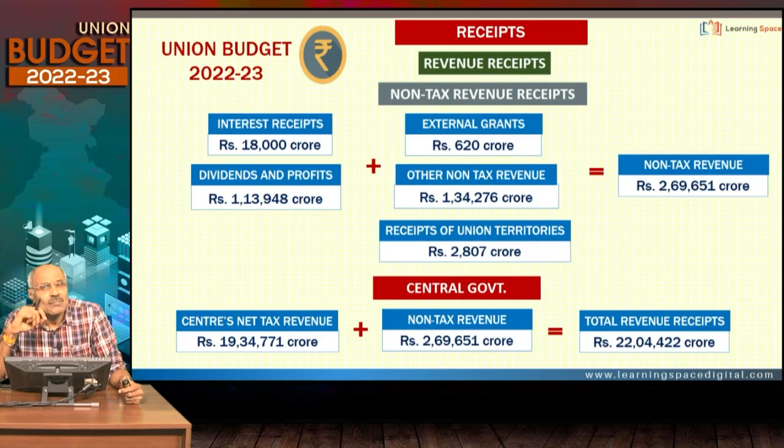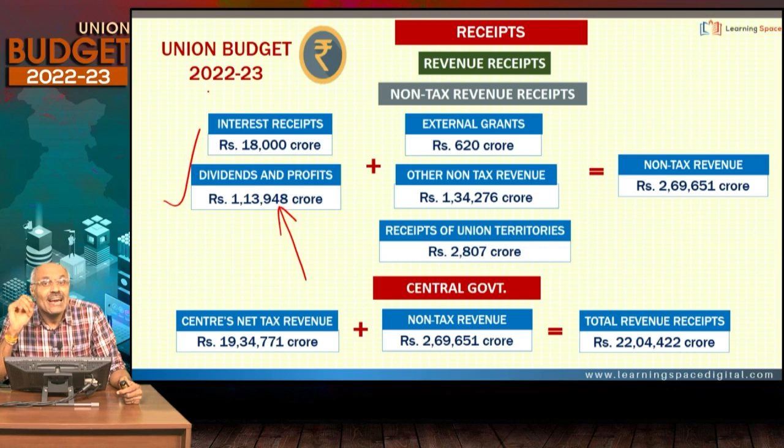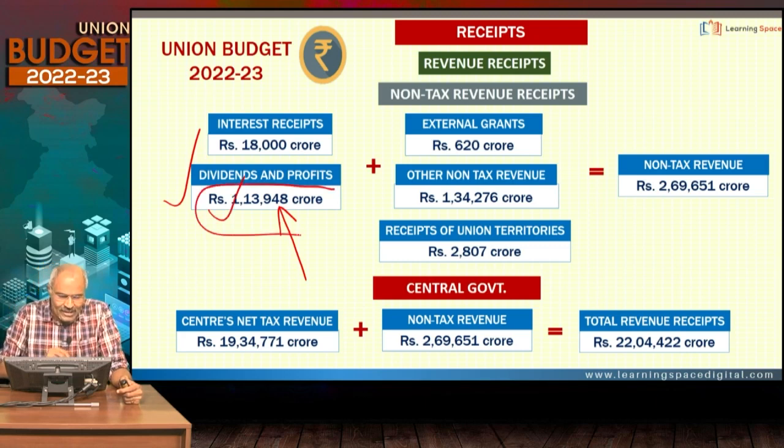This component talks about non-tax revenue. What are the various components of non-tax revenue? Dividends and profits. Here you see, the Reserve Bank of India transfers the surplus, and that comes under this. Public sector undertakings declare dividends, and that comes under this. So this is one major component of non-tax revenue. And this is other non-tax revenue.